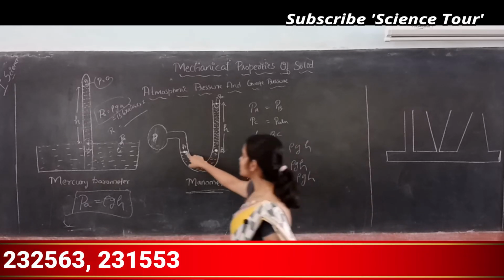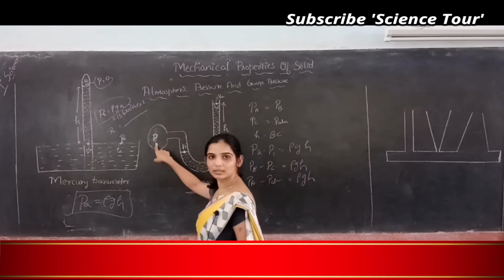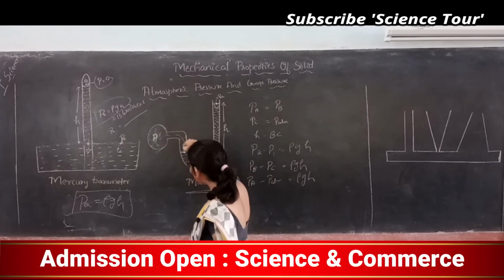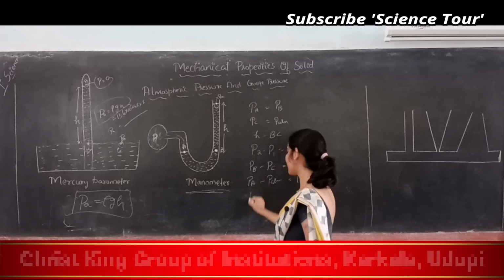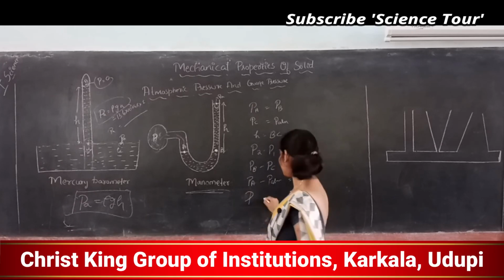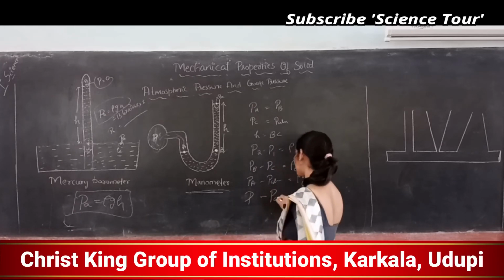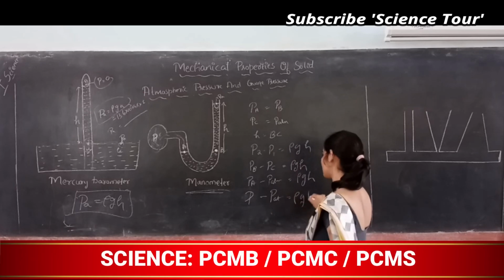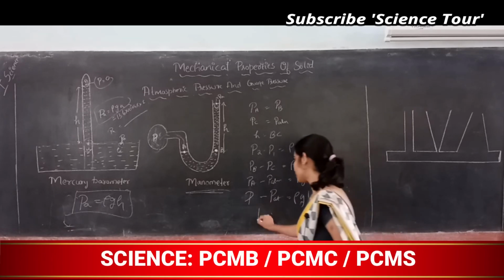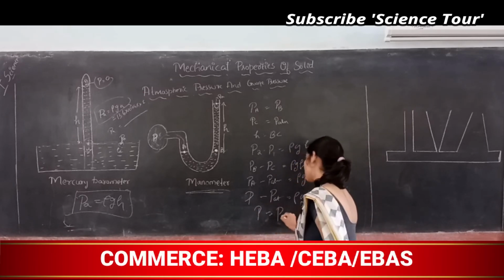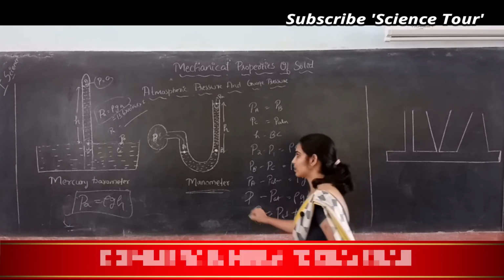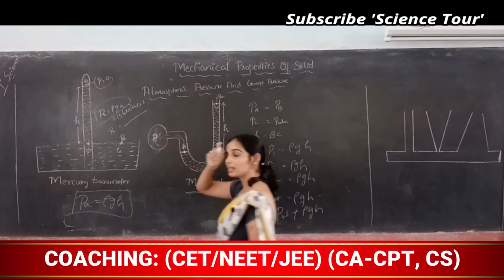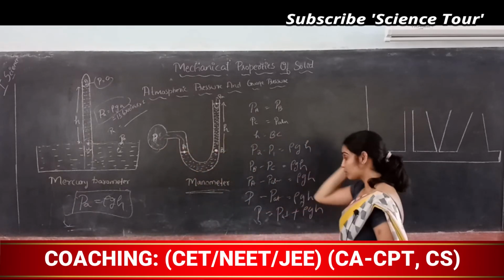Pressure at A is nothing but pressure of this, because that gas is filled, its pressure will be filled up to here. So pressure at A is nothing but P minus atmospheric pressure is equal to rho gh. So pressure P is equal to atmospheric pressure plus rho gh. You will get the pressure of this object or this fluid.